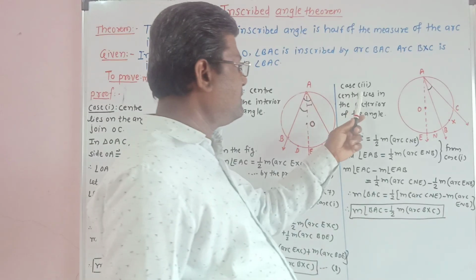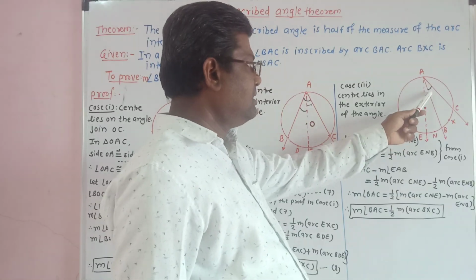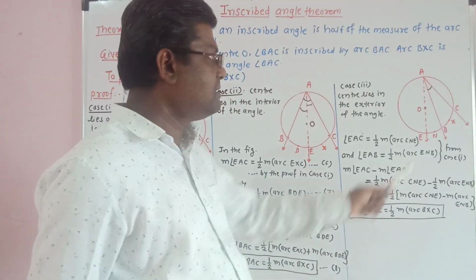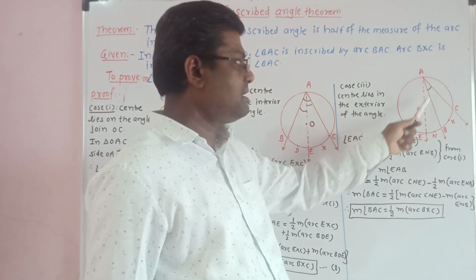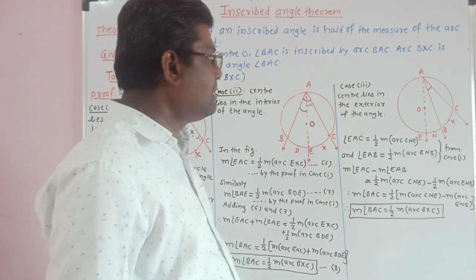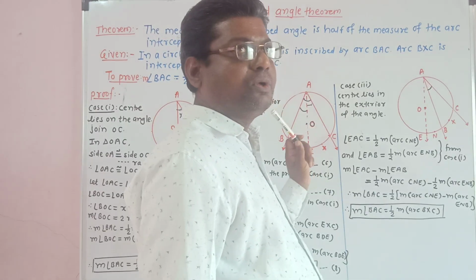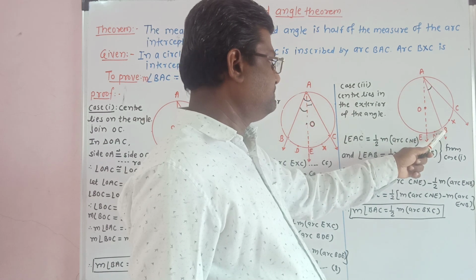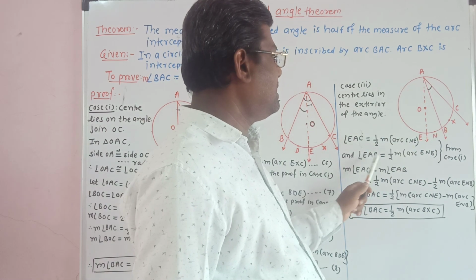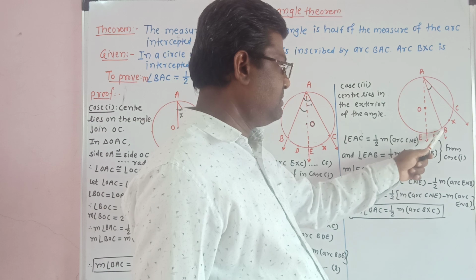Now the third case is the center lies in the exterior of the angle. This is the angle and this is the center, and this center lies in the exterior of this angle. Now consider two angles, angle EAB. Angle EAB is half of this arc.